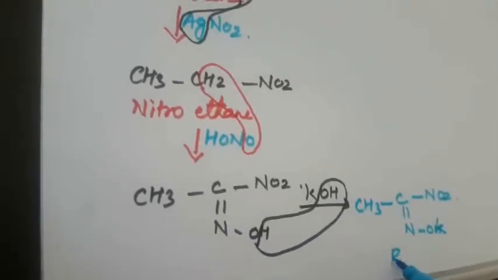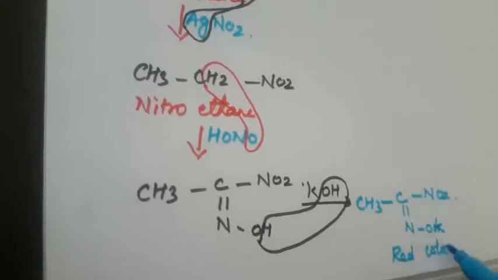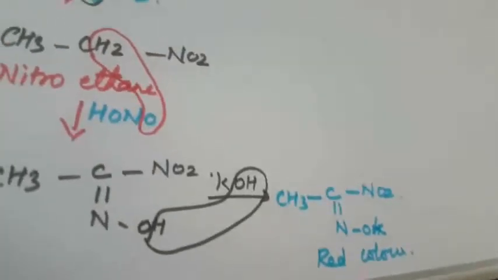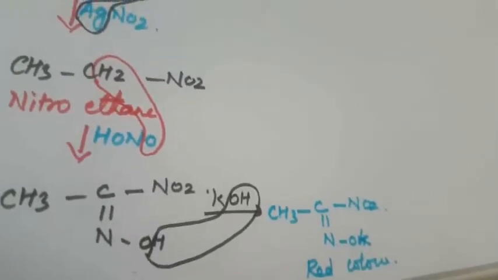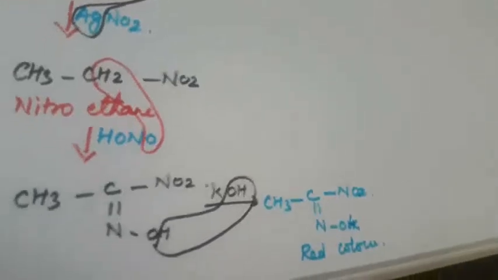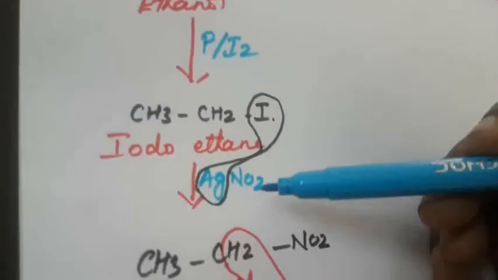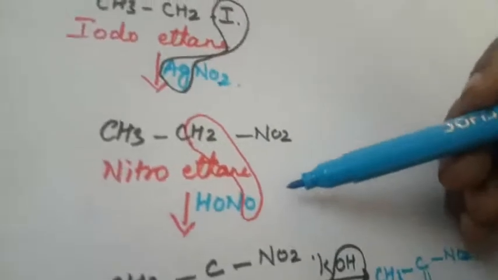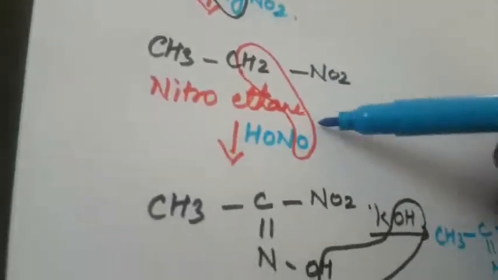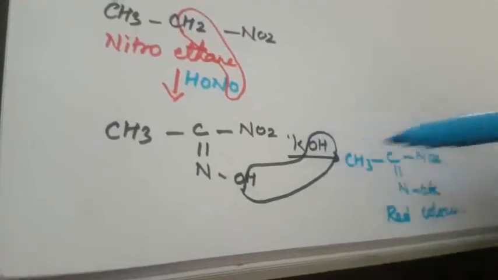So this is red color. From this color you can identify that it is a primary alcohol. So first we react with phosphorus and iodine, then silver nitrite, then nitrous acid, then potassium hydroxide.